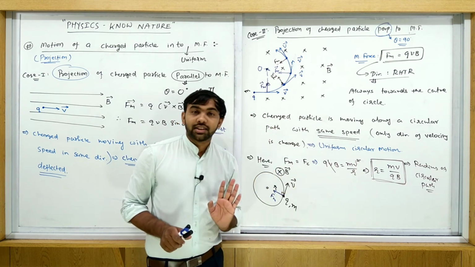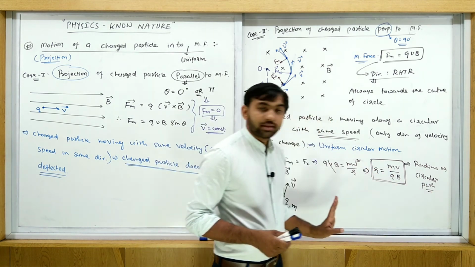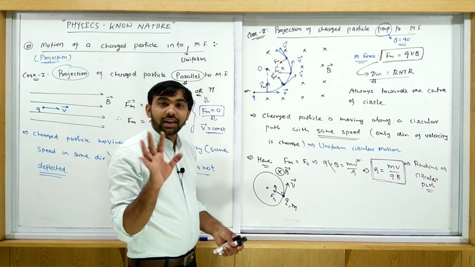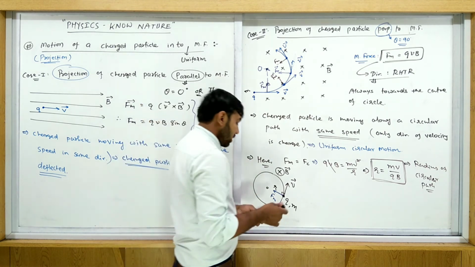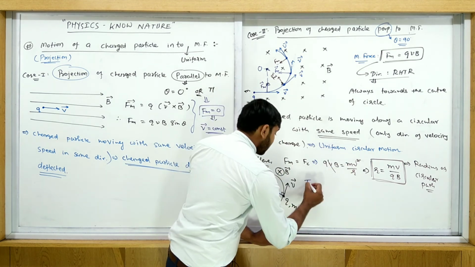You just write the answer in this format. Here, this is the radius of a circular path. Now, how much time is required to complete one revolution? That is the time period. So that is another equation. Let's write this one. First one is the radius.